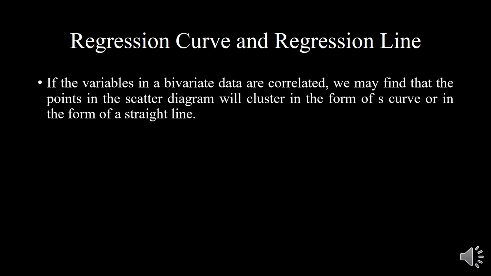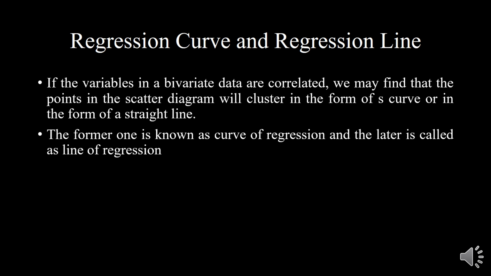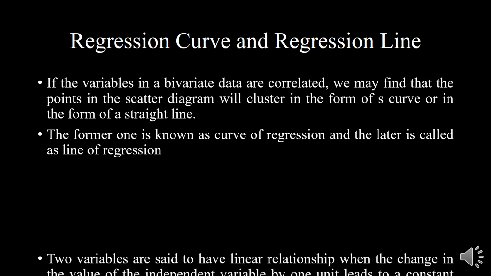Suppose you get a curve, then it is called a regression curve, and if you get a straight line, then it is called a line of regression.